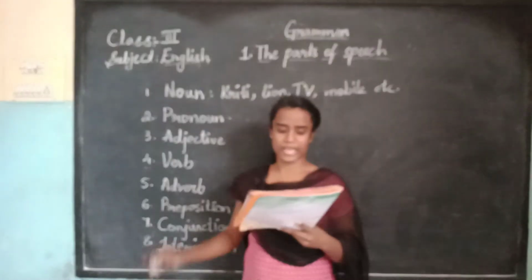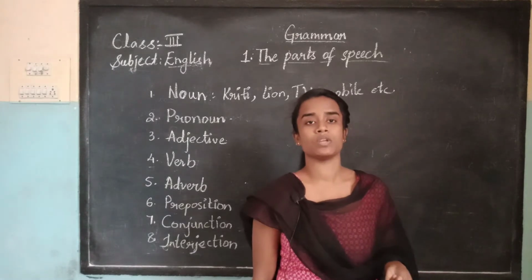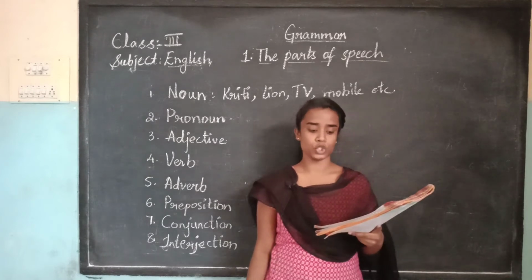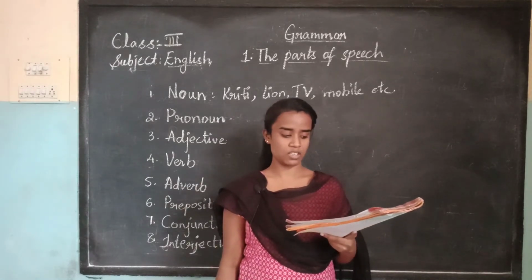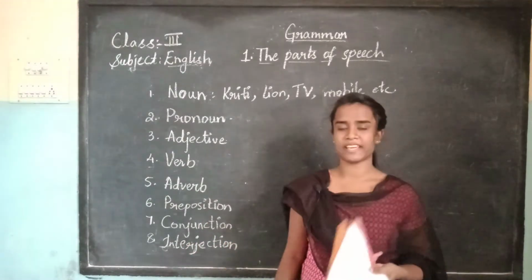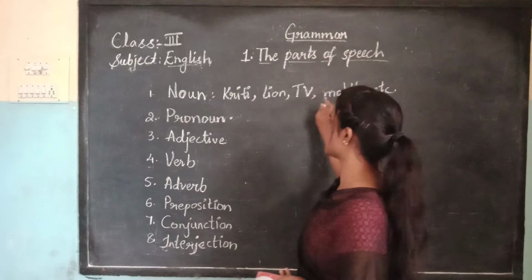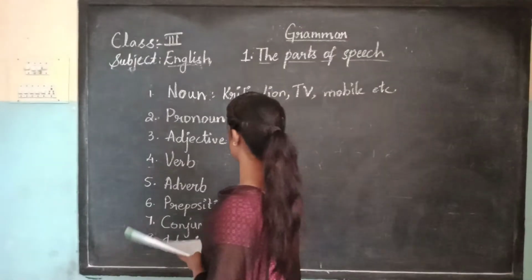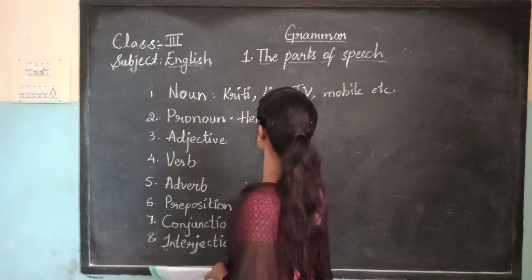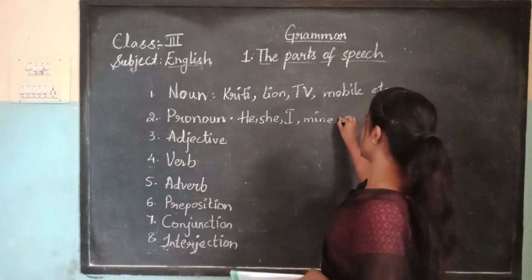So what is next? Pronoun. A pronoun is a word used in place of a noun. For example, I, me, mine, you, we, he, she, it, etc. For example, in noun we are writing name, animal, thing, name. So in pronoun we will be replacing the noun. For example, he, she, I, mine, etc.